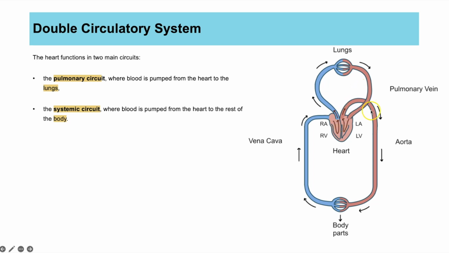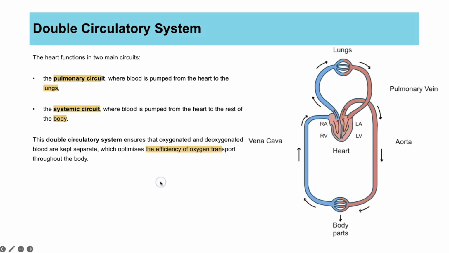The second circuit is the one that goes to the body, known as the systemic circuit, but it'd be fine to just call it the body circuit, or to say it's the circuit where the blood is transported around the rest of the body and then it goes back into the heart. So the advantage of this is it means that we can transport the deoxygenated blood to the lungs to become oxygenated, and it means then to the rest of the body cells we can transport the oxygenated blood, which is a really efficient way to transport oxygen. So we have really oxygen-rich blood rather than mixing the two together, and that would just dilute the amount of oxygen you actually have present.